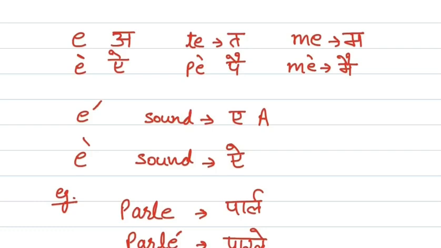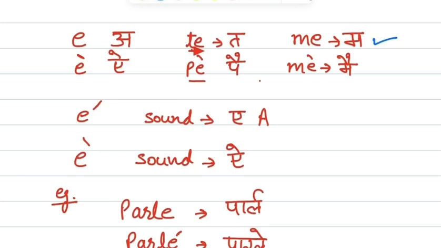So E if I don't put any accent, so the sound is a. But if I put l'accent grave, the sound will become a. So TE without accent is the, and PE with accent is pe. Okay, clear? ME, the sound is ma.